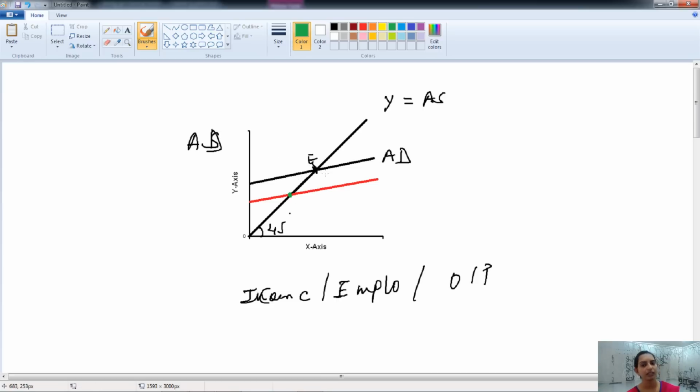But the demand that is needed to create the full employment equilibrium is over here. So this gap is known as the deflationary gap, and that will lead to deficient demand. Here we have less demand than anticipated, that's why it is known as deficient demand, whereas this is the full employment equilibrium point.